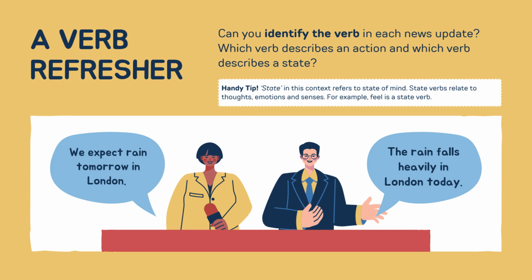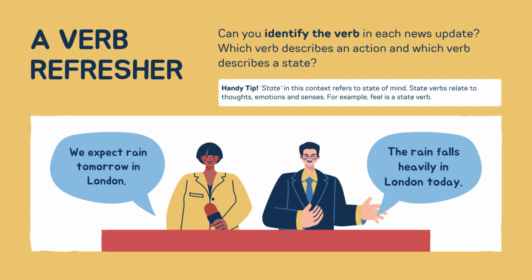Can you identify the verb in each news update? Which verb describes an action and which verb describes a state? Here I can give you some help. State in this context refers to the state of mind, and state verbs relate to thoughts, emotions, and senses. For example, feel is a state verb.